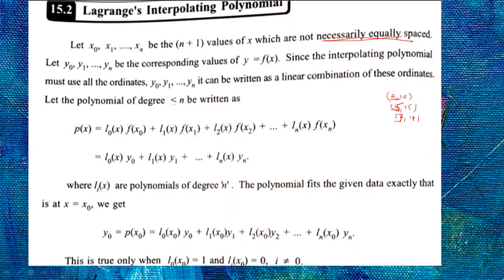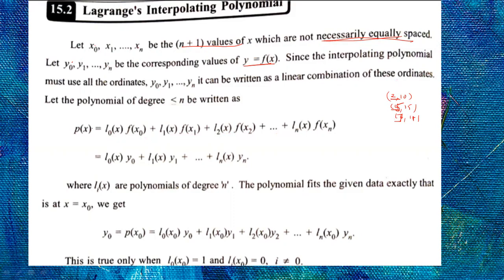So let x naught, x1, up to xn be the n plus 1 values of x which are not necessarily equally spaced. Let y naught, y1, up to yn be the corresponding values of y equal to f of x. Corresponding to x naught the value is y naught, to x1 it is y1, and to xn it is yn. Since the interpolation polynomial must use all the ordinates y naught, y1, y2, up to yn, it can be written as a linear combination of these ordinates. Let the polynomial be p of x equals L naught of x into f of x naught, plus L1 of x into f of x1, plus L2 of x into f of x2, and so on, up to Ln of x into f of xn.